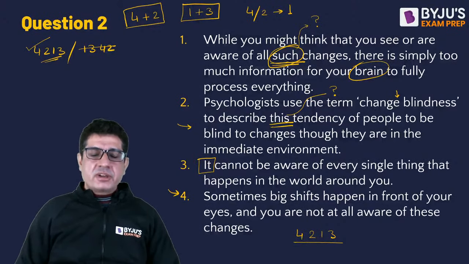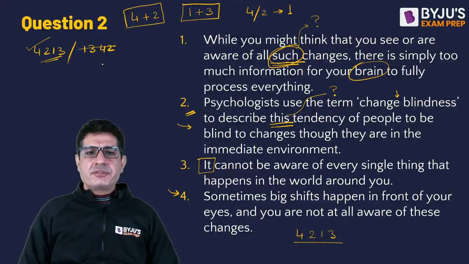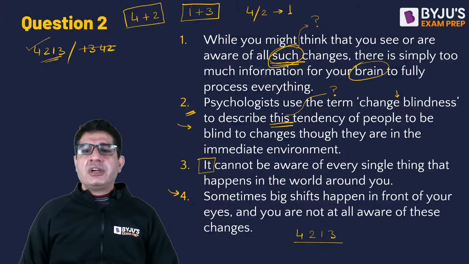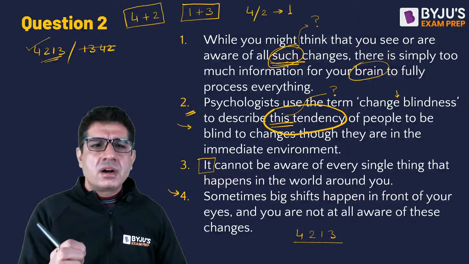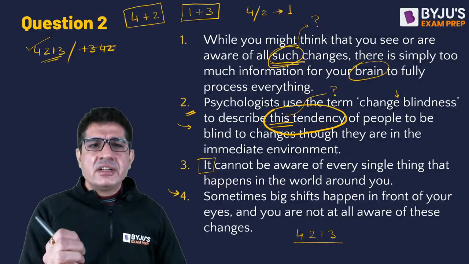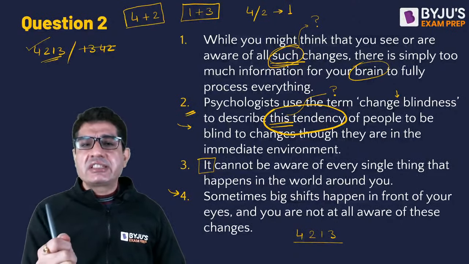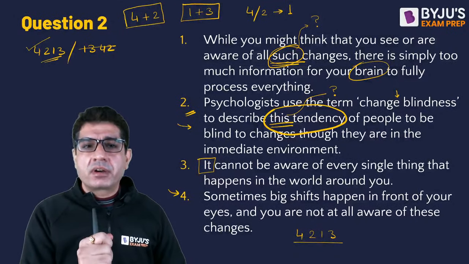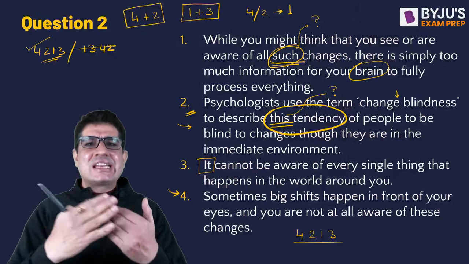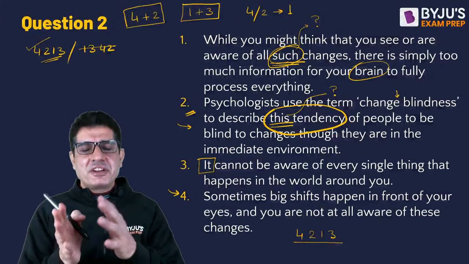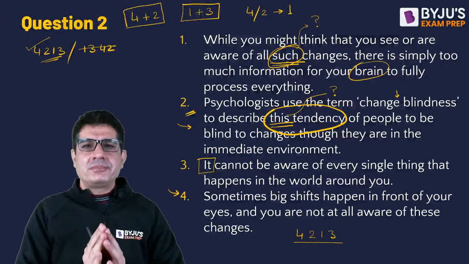Now, if you put 2 afterwards, okay. So for instance, I saw 4, 1, 3, 2. The problem is that you won't have any reference for this tendency in sentence number, sorry, 2 was put at the end, right? So you don't have any reference for this tendency in sentence number 3. So remember, pronouns don't have a long reach. Whatever noun they are referring to must come before them.